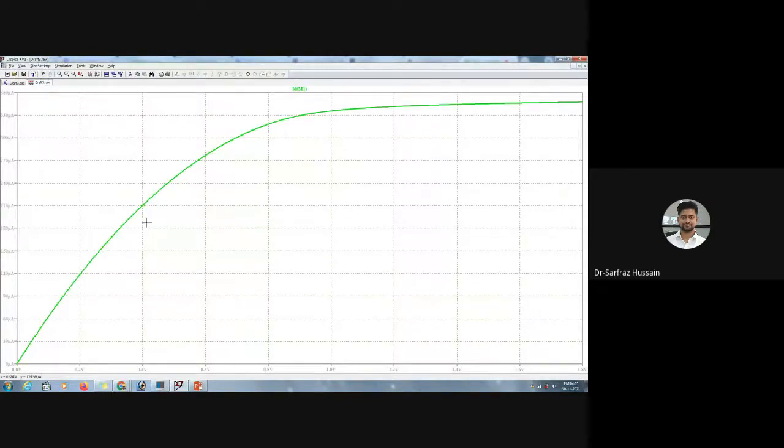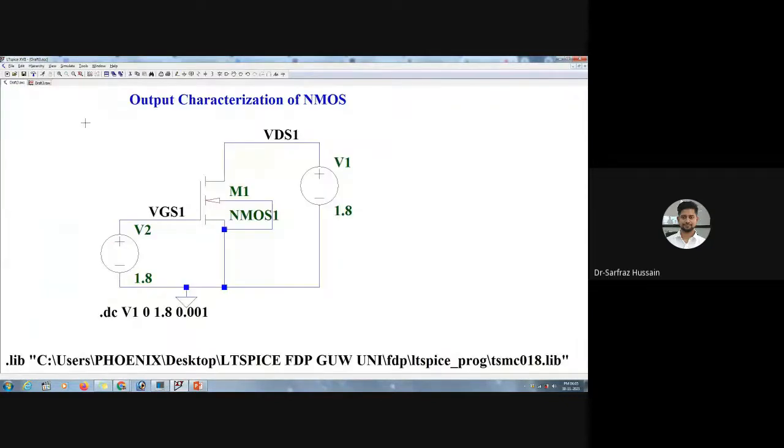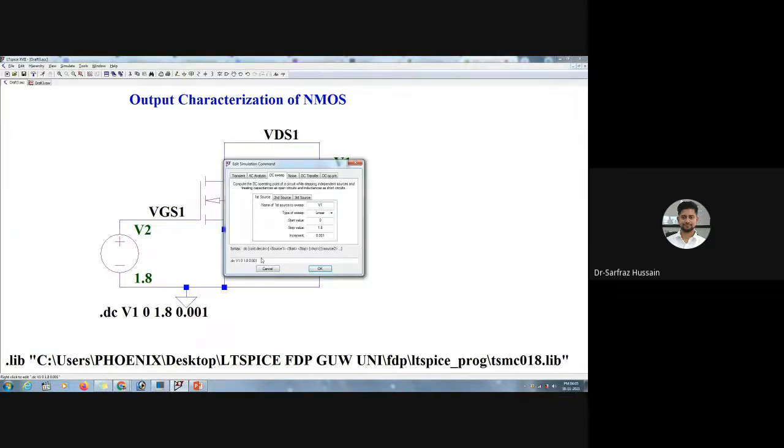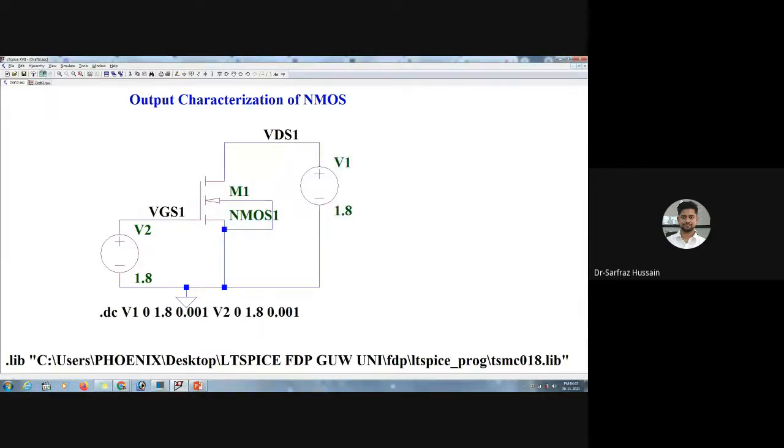Now if we want to plot the particular value for different values of VGS, we want different values of VGS as well. So what I'll do, I'll just open up DC analysis again, and then I'll click on the second source. Now the second source is the VGS. So I'll put the VGS value over here. So V2, this also I will vary from 0 to 1.8, and I'll choose this as also 0.001. Click on OK and then run the simulation.